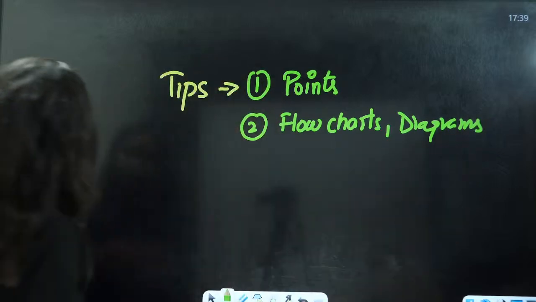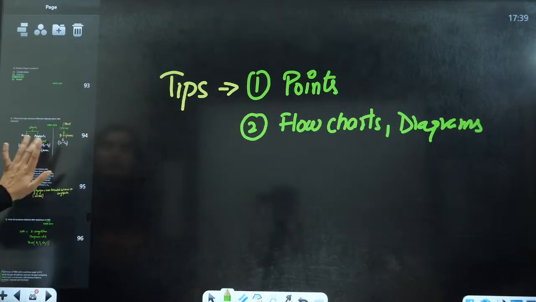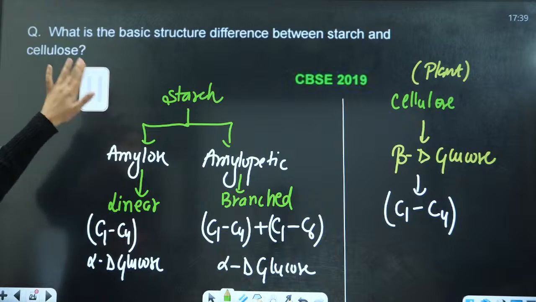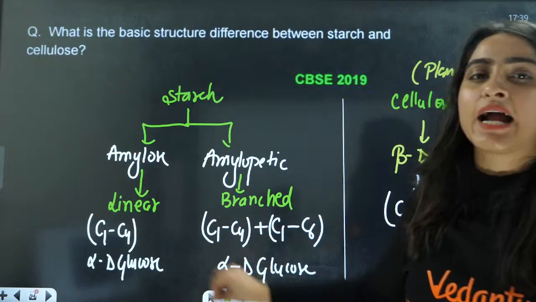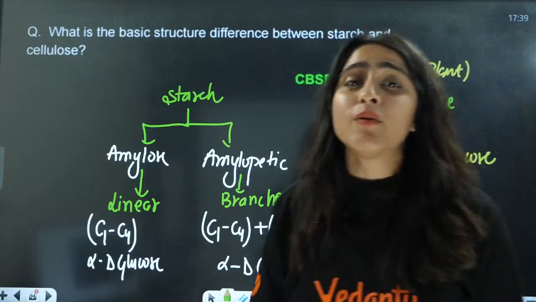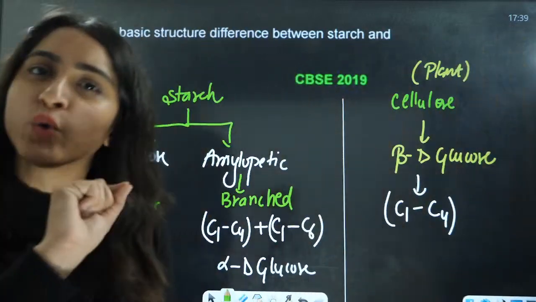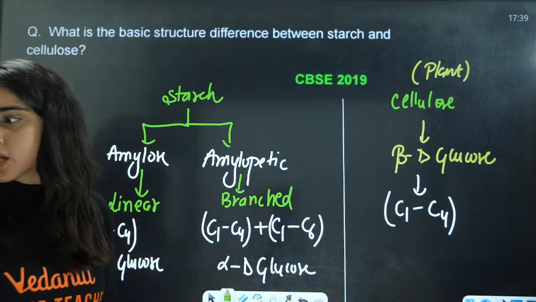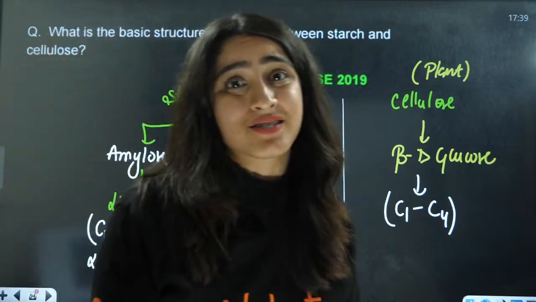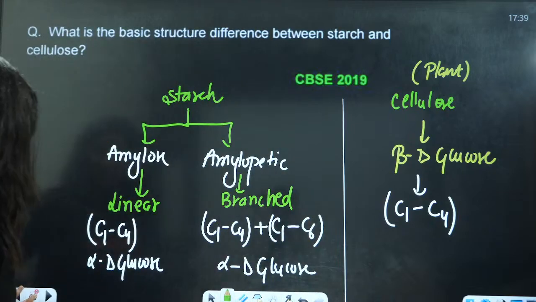This will fetch you more marks. Like I have written this in a flow chart. If you have written this part in the form of a flow chart, they will give you full marks for this. Just write 2-3 pointers, lines, and mention them in the form of flow charts. You are going to get full marks. Trust me on that.